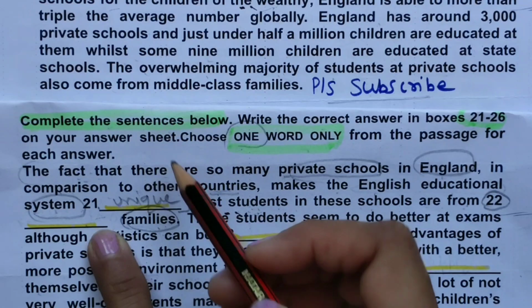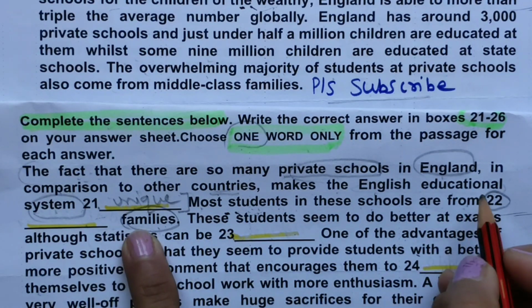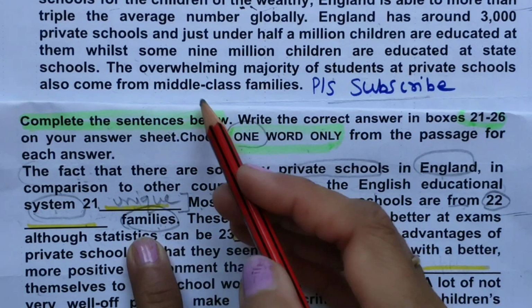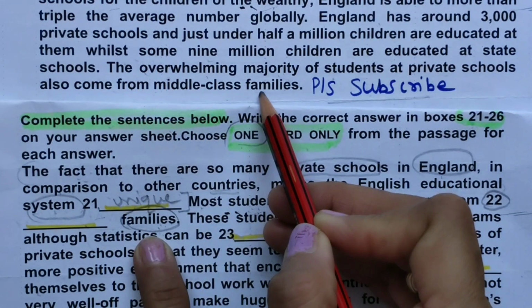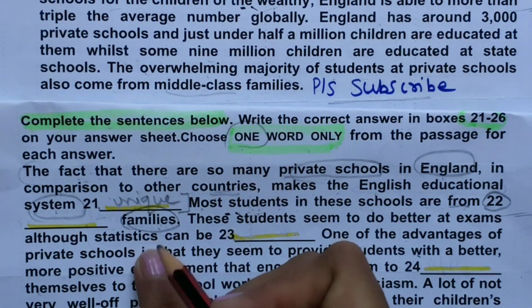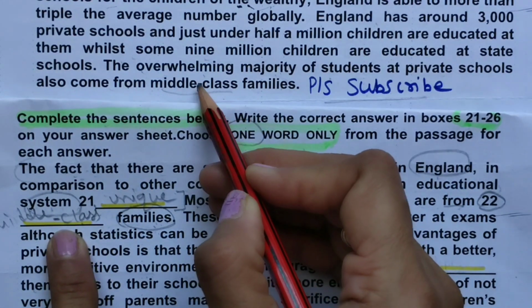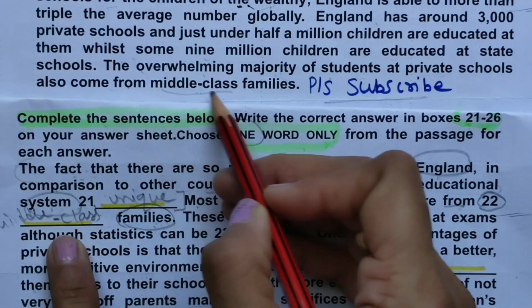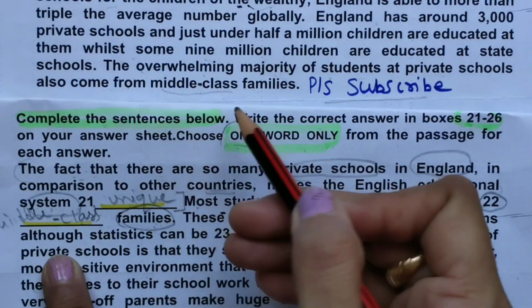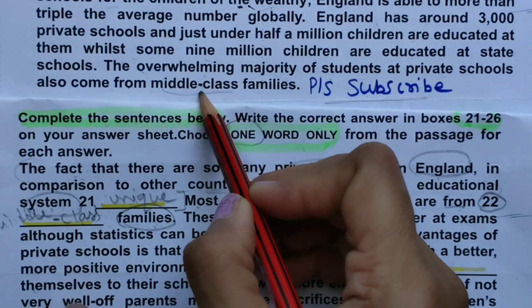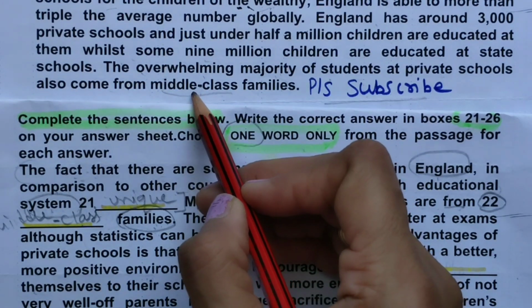So what will come now? Trick has come out true. From is also there, families is also there. So middle class answer will come here. It's important to put this also. If you do not put it, then it will be considered two words, meaning a wrong answer. So don't forget, whatever is written in the paragraph, always write the same spelling.